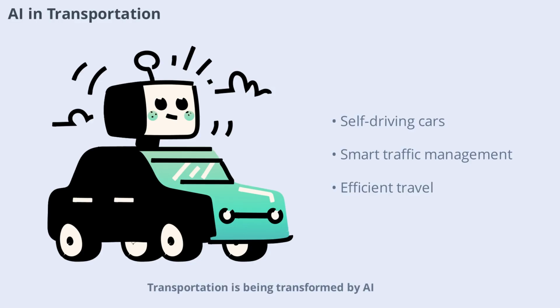Transportation is being transformed by AI, from self-driving cars to smart traffic management systems. AI helps optimize routes, reduce accidents, and improve fuel efficiency. Autonomous vehicles are becoming more common, promising safer and more convenient travel. As AI technology matures, transportation will become even more efficient and accessible.